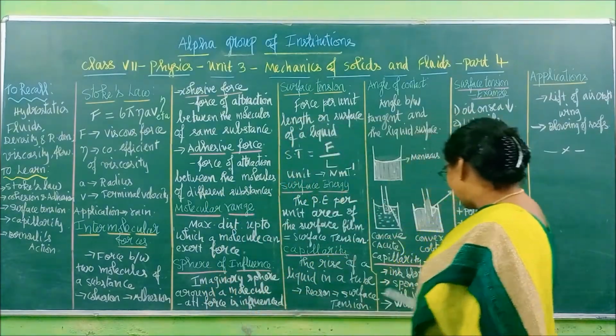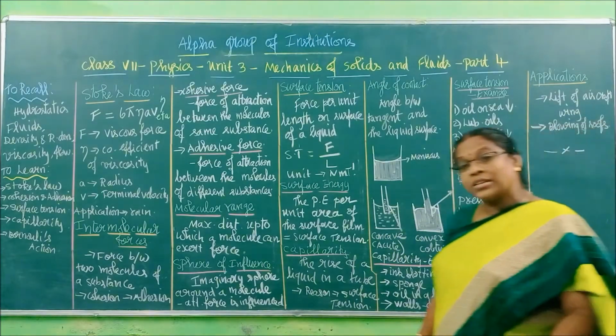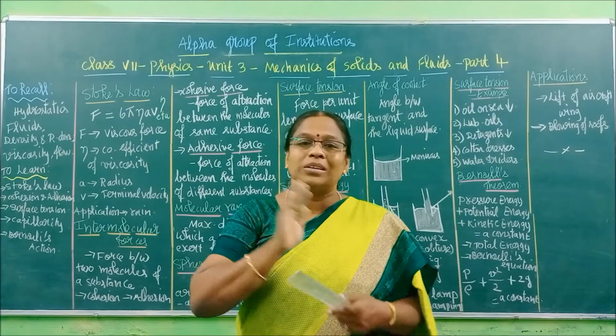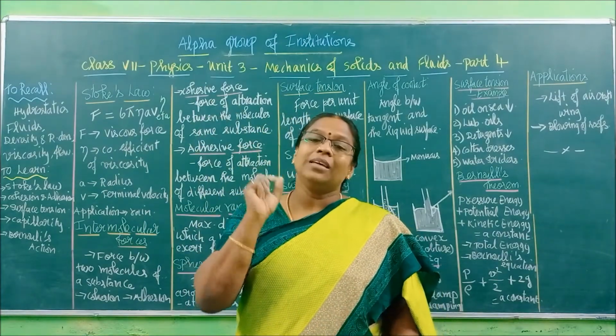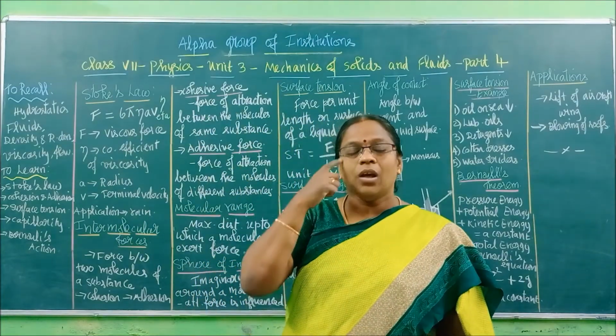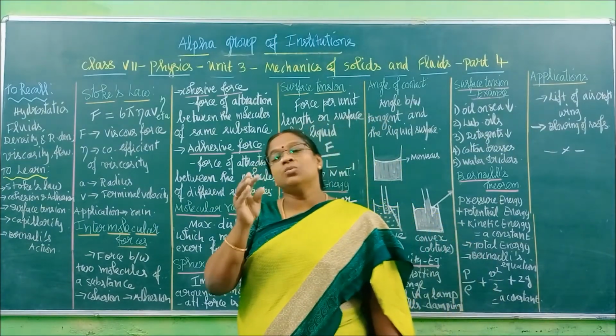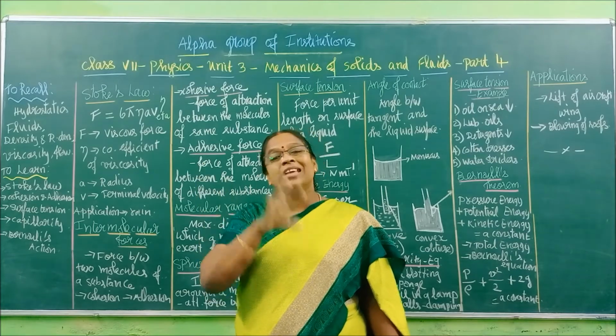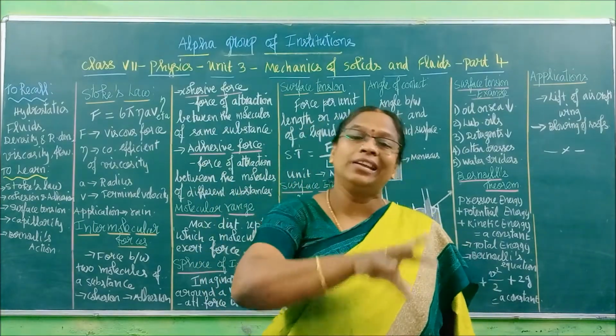Right? Next one, damping of walls. Now it is rainy season. You can see walls will have some wet areas. There will be damping of walls, right? Because of what? In the bricks we use for construction, there are so many pores. Inside those pores, rain water will get in.